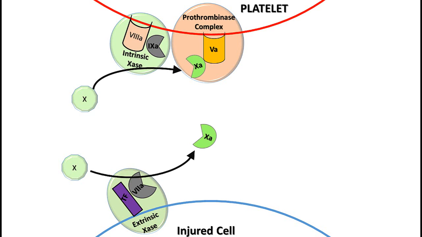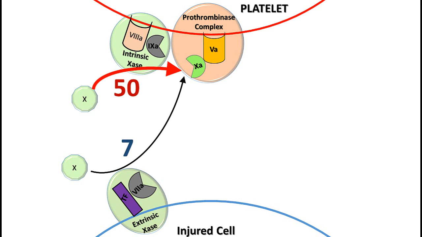Both the intrinsic and extrinsic tenase generate factor 10A. We can see that activated 10A can be supplied to the prothrombinase complex from either intrinsic or extrinsic tenase. So what is the difference between the two if they supply the same factor to the prothrombinase complex? The important difference between the intrinsic and extrinsic tenase is the efficiency with which they generate 10A. The difference in factor 10A production between the intrinsic and extrinsic tenase is the fundamental difference between the spark and amplification steps of coagulation. The intrinsic tenase is more efficient and designed to keep coagulation running, while the extrinsic tenase is more sensitive and designed to start coagulation.